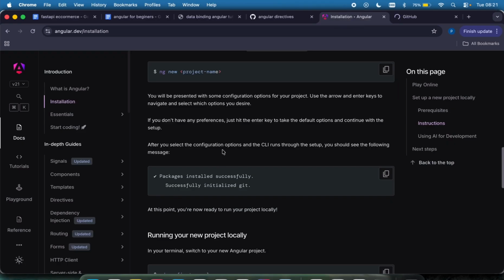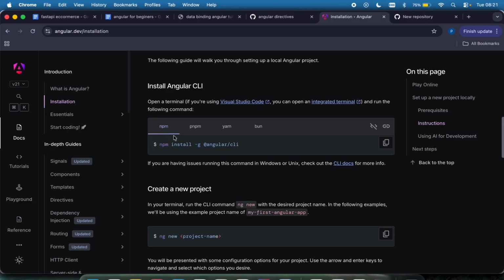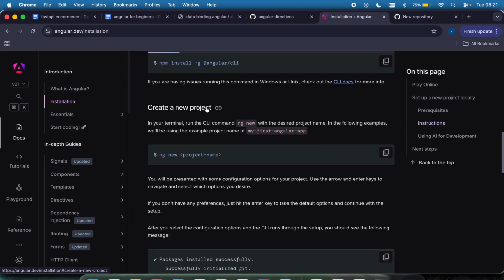So first, let's just head on to create the Angular project so we will not waste too much time. Now, in the documentation right here, when you go to the installation, after you've seen the command to create your CLI, scrolling down, you can see the command to create a project.